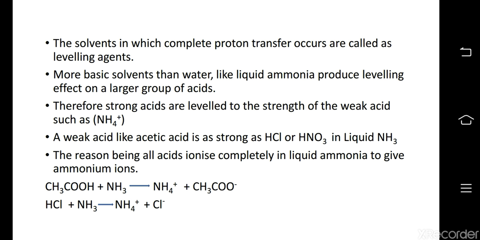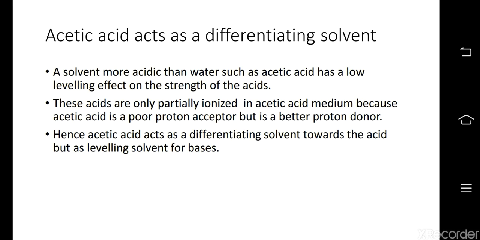This is a very important statement. Strong acids are leveled to the strength of a weak acid, such as ammonium ion. A weak acid like acetic acid is as strong as hydrochloric acid or nitric acid in the presence of liquid ammonia. The reason being, all acids ionize completely in liquid ammonia to give ammonium ions. We have two reactions written here: acetic acid plus ammonia giving ammonium ion and acetate ion, and HCl and ammonia giving again ammonium ion and chloride ion.